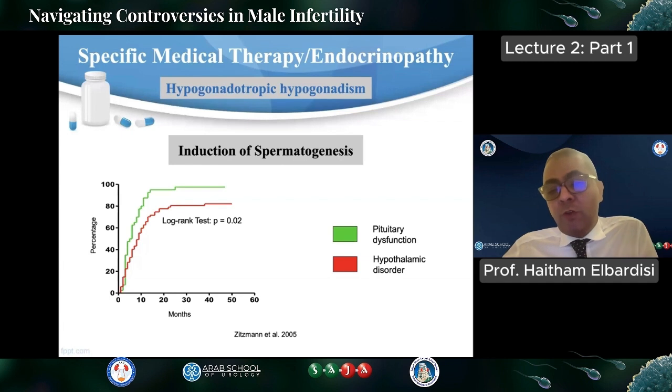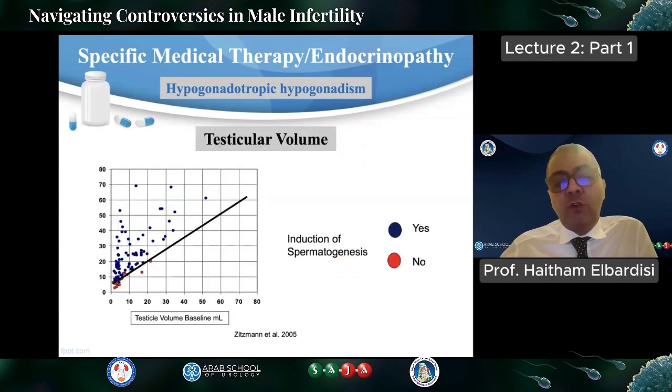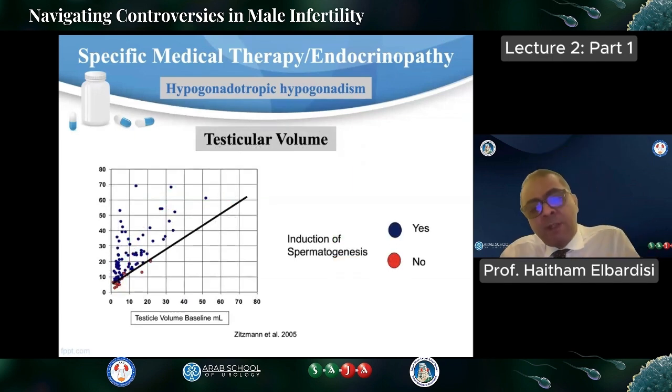Induction of spermatogenesis in pituitary causes usually has much higher chances, reaching up to 90 to 100%. Hypothalamic causes are a little bit less, up to 80%.